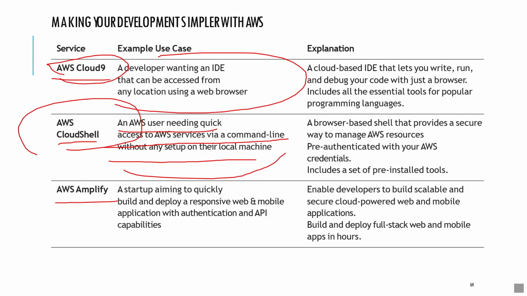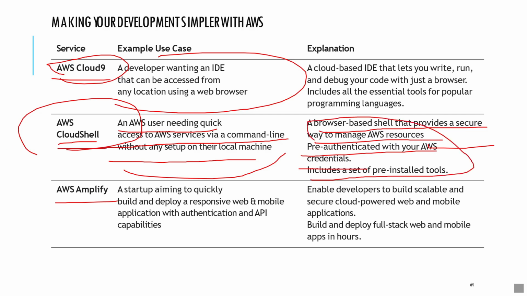Now AWS has given access directly through a browser where we can use the command line and execute commands, and access our resources like EC2, Lambda, ELB through the browser. You can see here that it is a browser-based shell that provides a secure way to manage AWS resources, pre-authenticated with our AWS credentials. It includes a set of pre-installed tools.